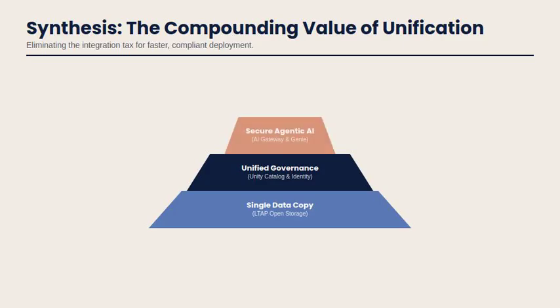The synthesis is clear. Unification creates compounding value. At the base is a single data copy via LTAP, open storage. On top of that sits unified governance through Unity Catalog and Identity. At the apex is secure agentic AI, powered by the AI Gateway and Genie. Together they eliminate the integration tax for faster, compliant deployment.